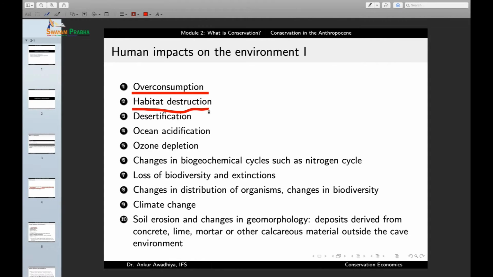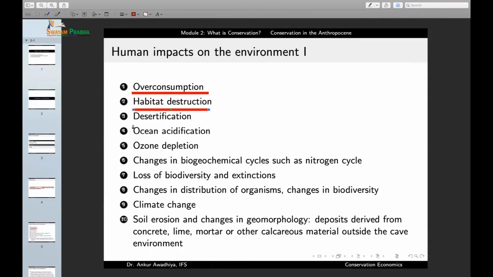Another one is habitat destruction. Now, habitat, as we have seen, is the natural home or the abode of an organism. Now, if we damage that habitat, if we destroy that habitat, and why will we destroy any habitat? Because of overconsumption. So there is an animal that lives in the forest. Let us consider elephants. Now elephants live in the forest. Now humans want to have access to wood, and if humans take off most of the wood and if they convert these forests into abandoned land, in that case the habitat of the elephant will be destroyed. So habitat destruction is also a major human impact on the environment.